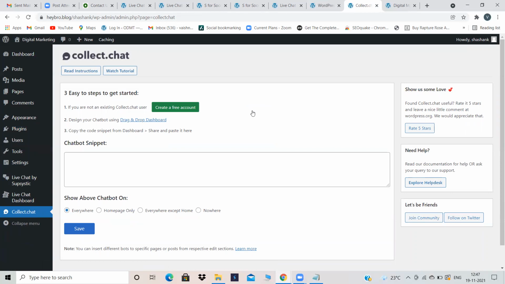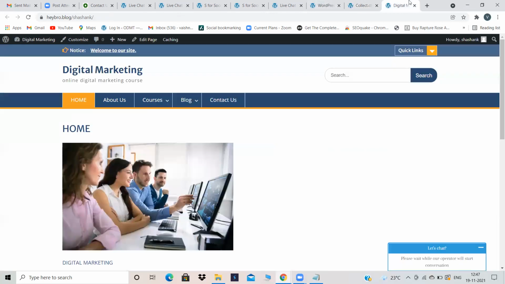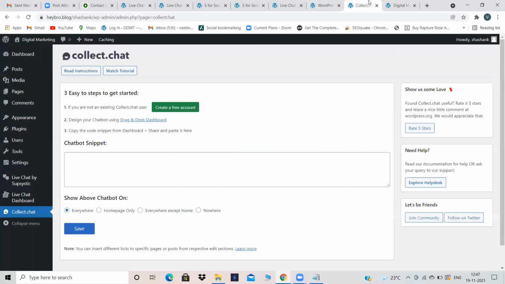Now in this plugin, see what the difference between live chat and collect.chat is. Collect.chat is a chatbot. In live chat, a normal human, an employee, is chatting with you. But in collect.chat, a human will not chat with you. It is like feeding. See how robots work. You give them some data, and according to that, robots will work, right? You have to feed the information over here, and a system will be chatting with you over here.